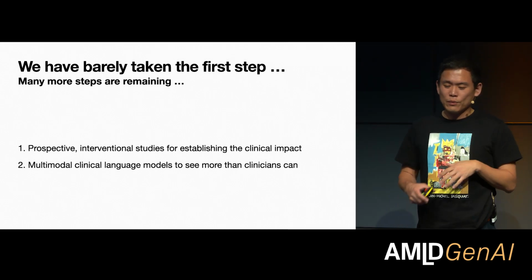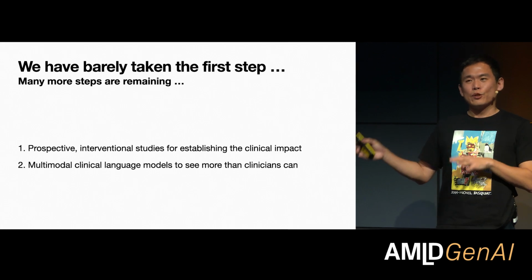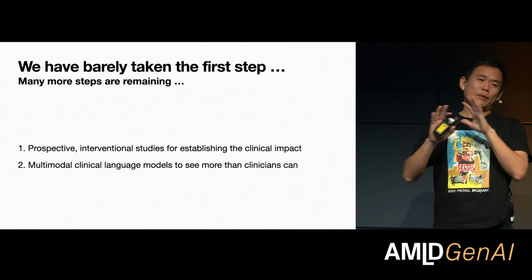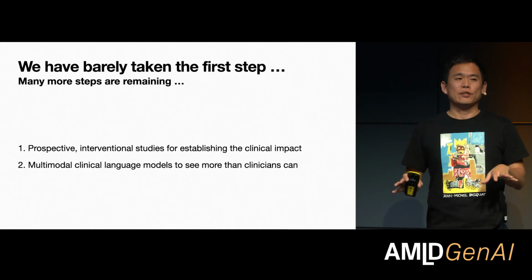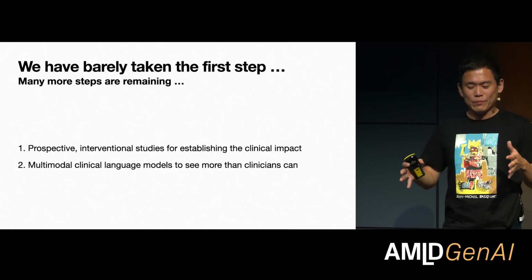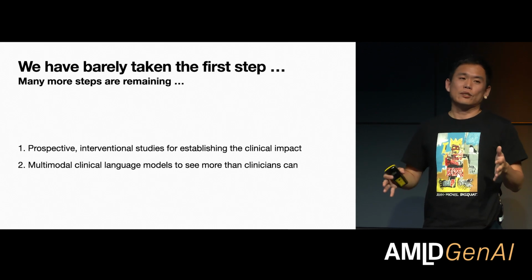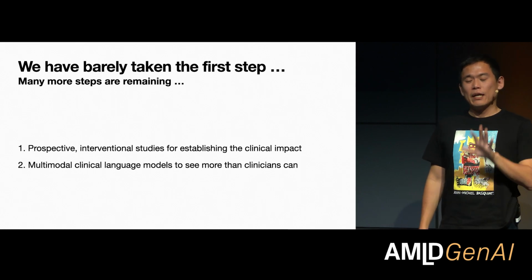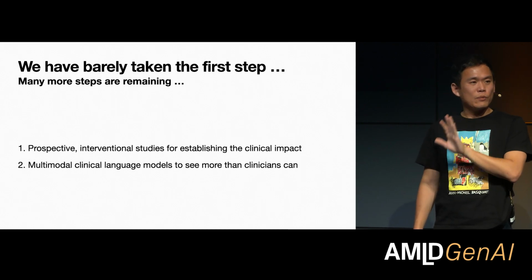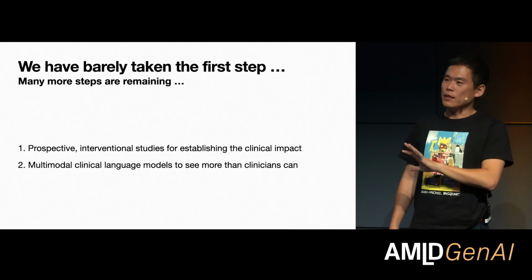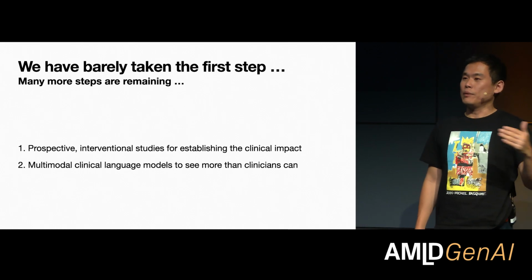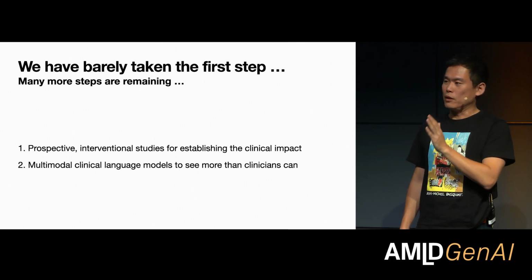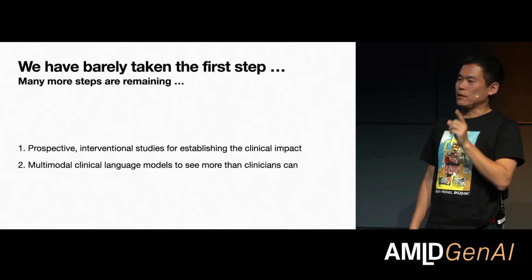The second thing is the multimodal clinical language model. What I showed you is purely on text, the clinical notes only. Clinical notes are an amazingly enriched feature set of any patient because they were created by extremely well-trained clinicians in these healthcare systems. Unfortunately, because of that, clinical notes can only reflect the things that humans can see. But what we have seen during the past decade or so in medical imaging and other fields is that machine learning systems, when trained on proper labels, can see beyond what humans can see.